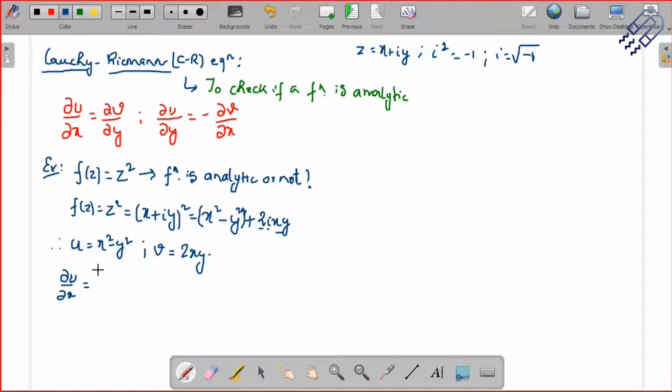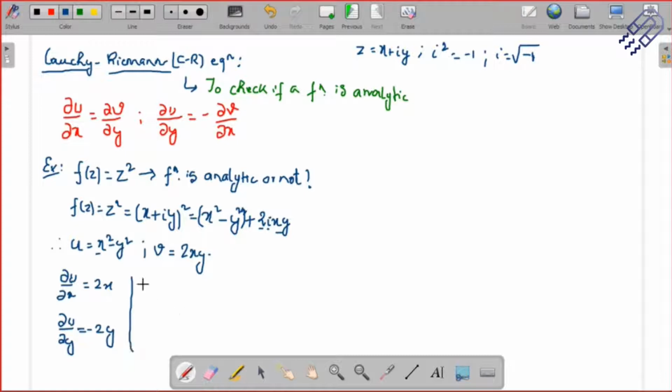So del u del x is nothing but 2x, and then we can also take up del u del y. Let's do it step by step. Del u del y, there is a minus sign, so this will be minus of 2y.